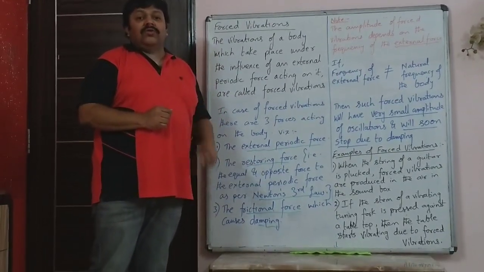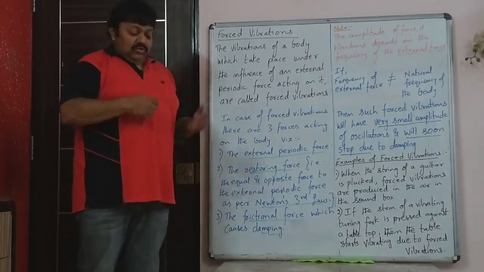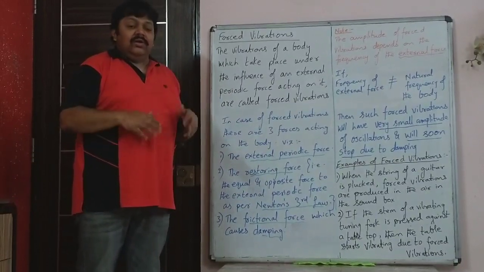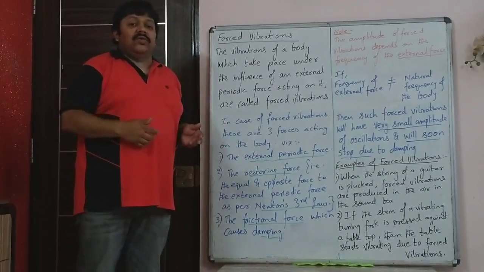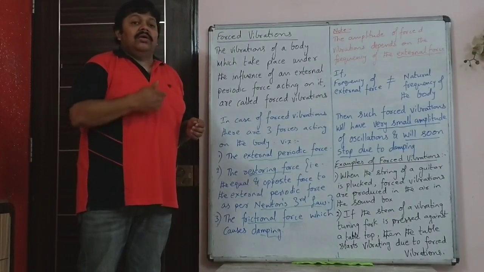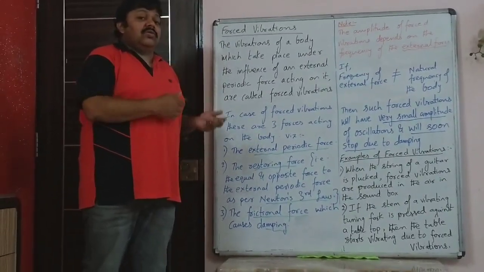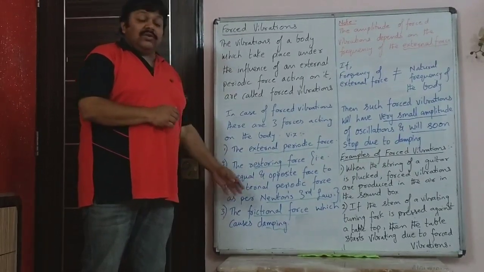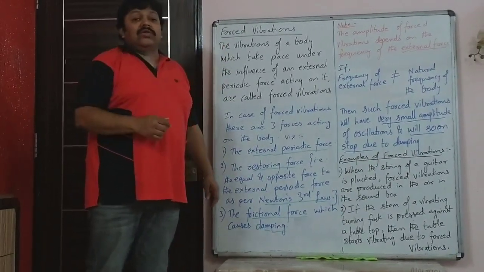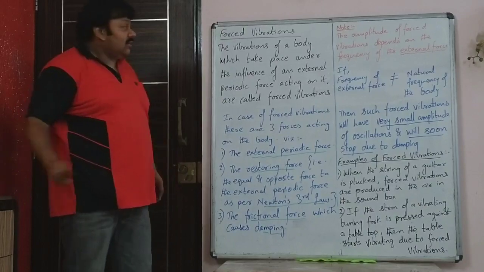That is the force which produces damping. So action force plucking the string, reaction force the restoring force causing the string to come back to its original position, and third force is the frictional force which is causing damping. So that is what is given here.